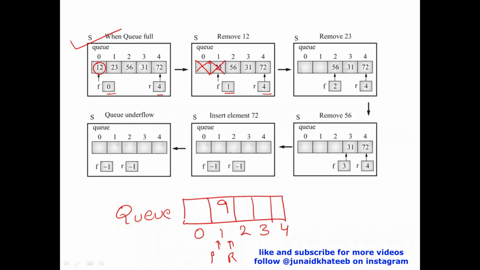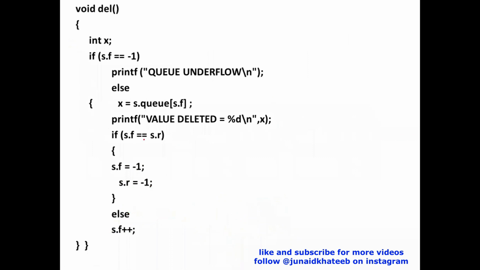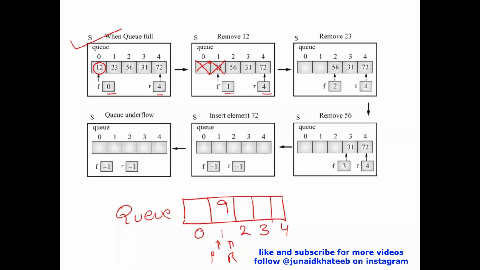Now observe this. If you are asking me to delete, now I'm going to use a special condition. I'm just discussing it and then I'll go to the code. Before I actually delete, I'll check if front and rear are the same. Look at this case. Over here, there were more than one value, so front and rear are not the same. Whenever you have multiple values in the queue, front and rear will never have the same values.